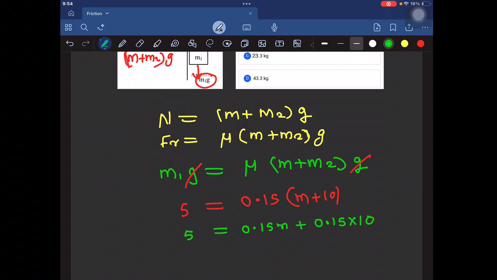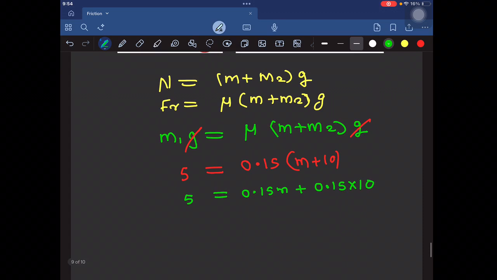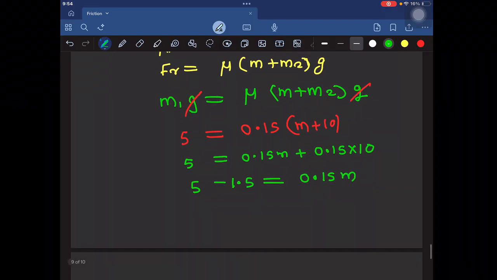Here the acceleration is given. The net force is equal to the total mass of the moving bodies into acceleration. So let us calculate the net force by substituting all values.